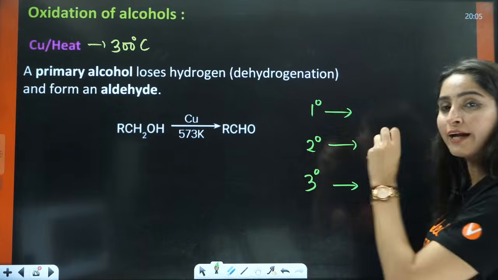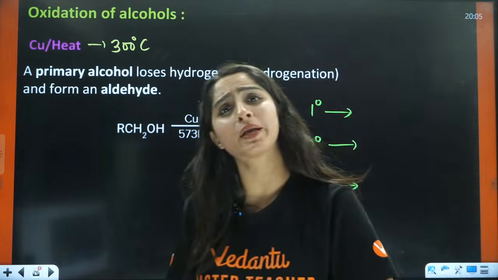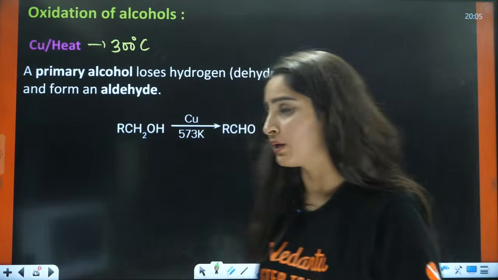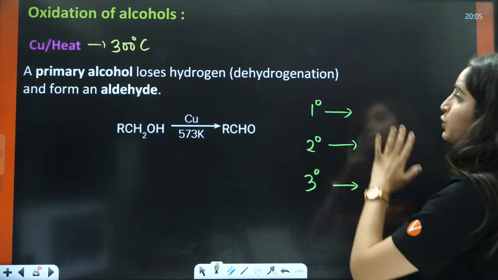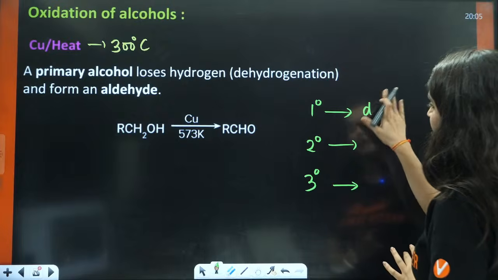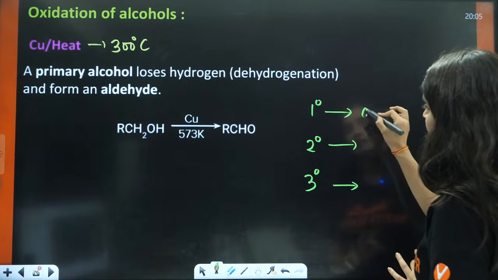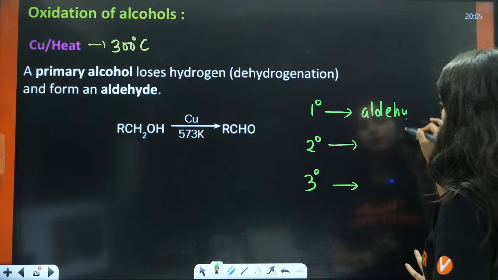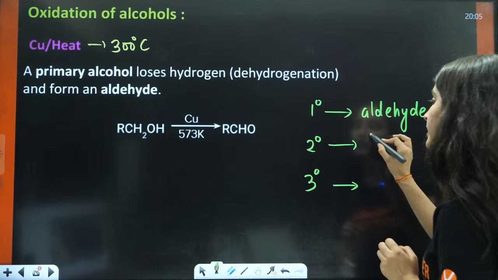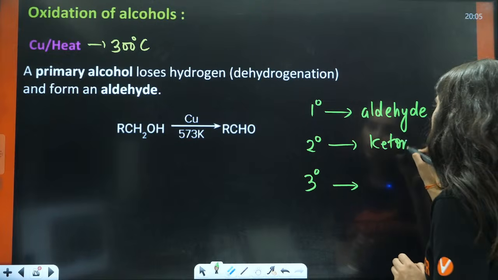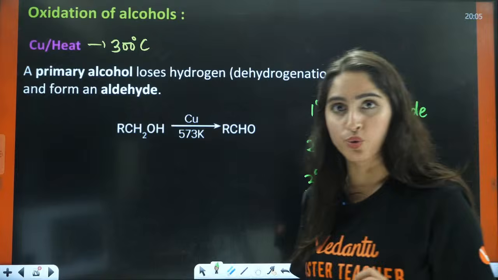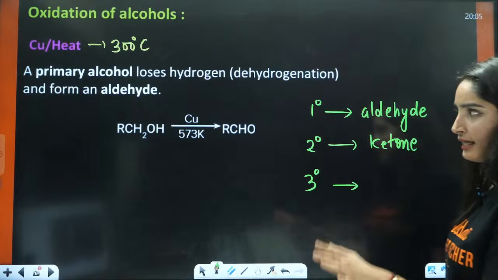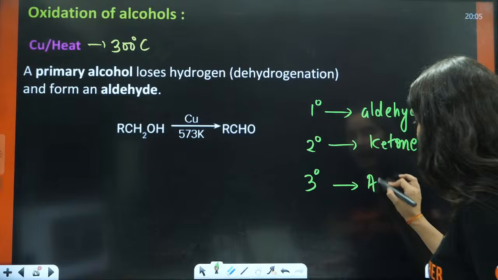So for 1 degree and 2 degree, it will behave as a mild oxidizing agent only. For 1 degree, it is going to give us aldehyde. For 2 degree, it is going to give us ketone. For 3 degree, it is going to give us alkene.